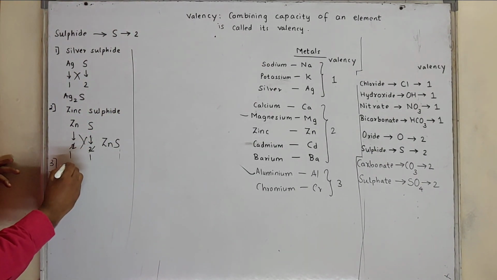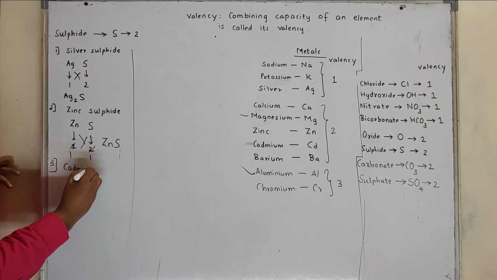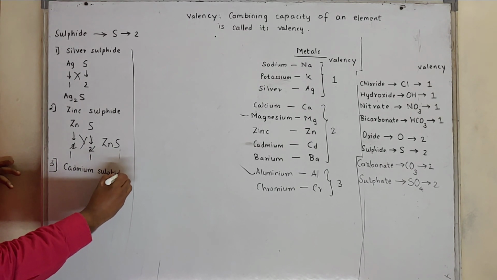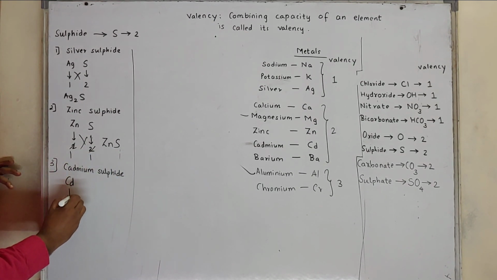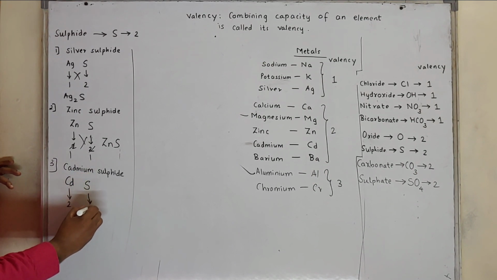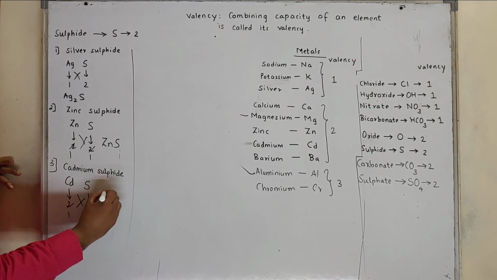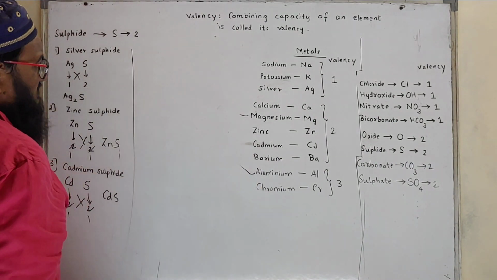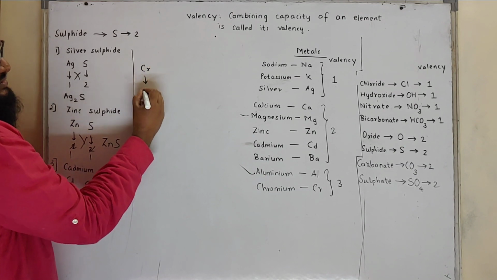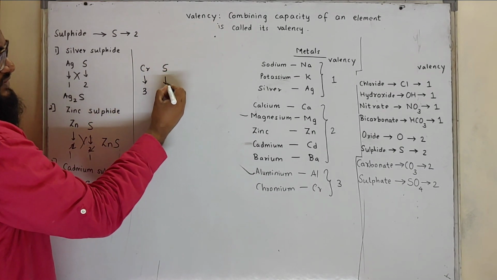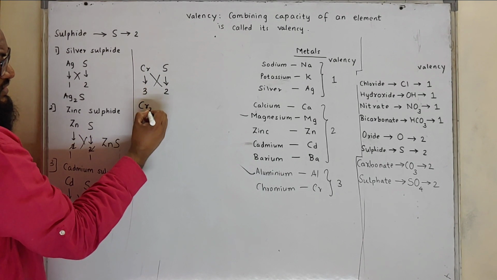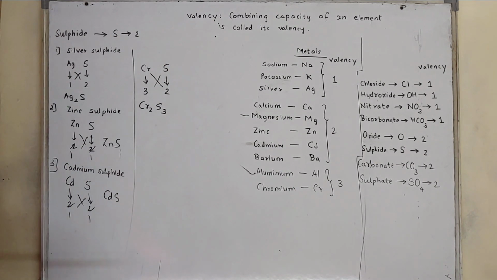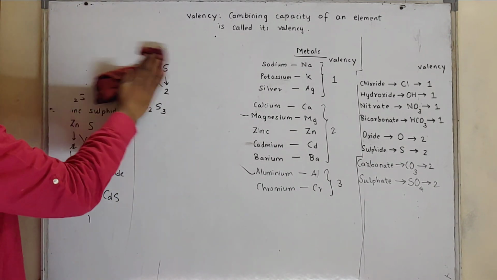Cadmium sulfide. Cadmium valency is 2, sulfide valency is 2, we can cancel. Formula will be CdS. Then chromium sulfide, chromium, its valency is 3, this is also an important formula. Sulfide valency 2, formula will be Cr2S3. So similarly we can form sulfides for all. Now a very important one, that is carbonate.